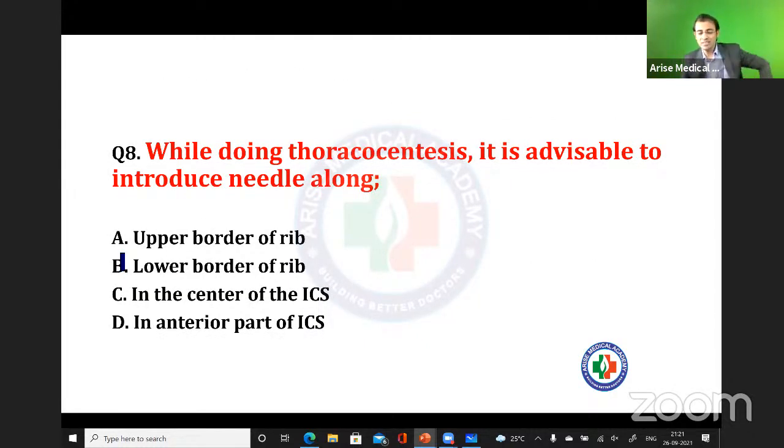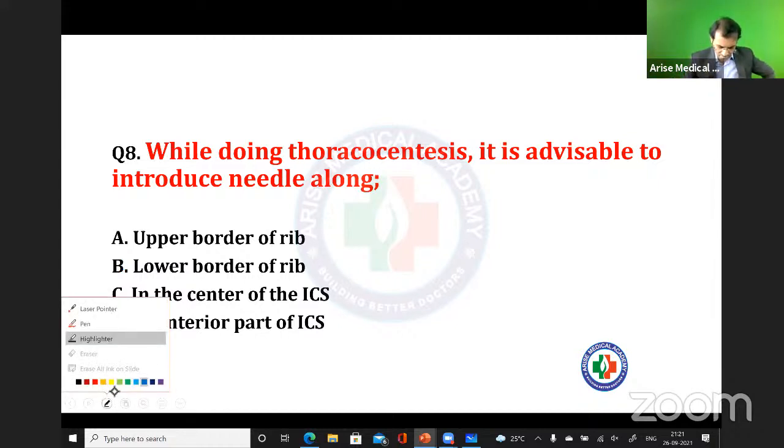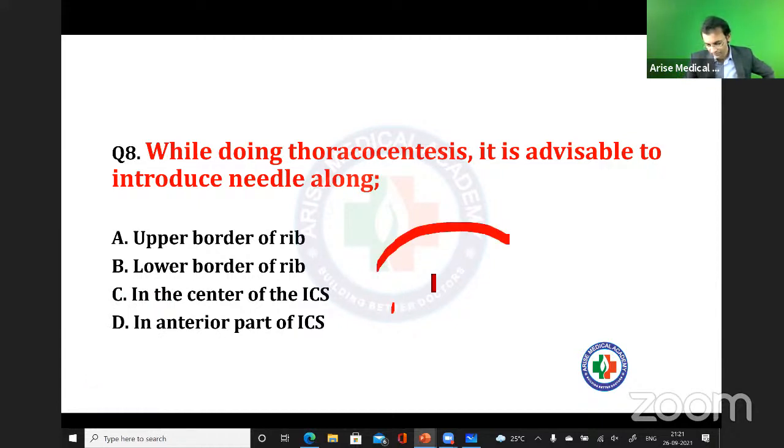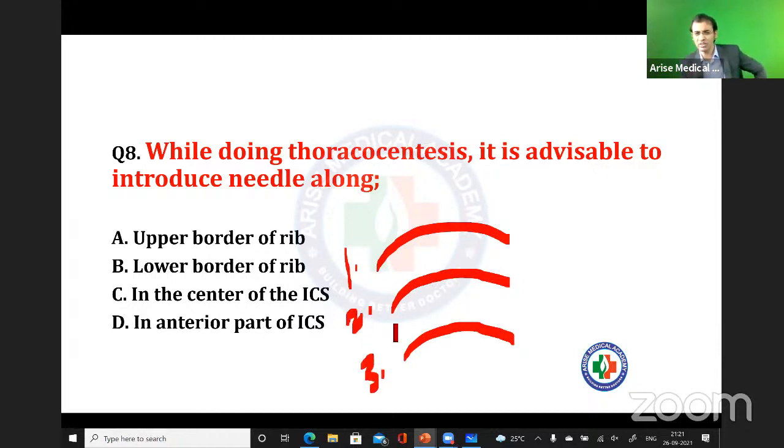While doing thoracocentesis, it is advisable to introduce needle along upper border of the rib, lower border of the rib, in the center of the intercostal space, or in anterior part of the intercostal space? Can you answer me this one? Suppose if I'm making a rib like this, okay, these are the ribs. And this is first rib, second rib, and the third rib. I think this question I have asked you before also. So what is your answer?